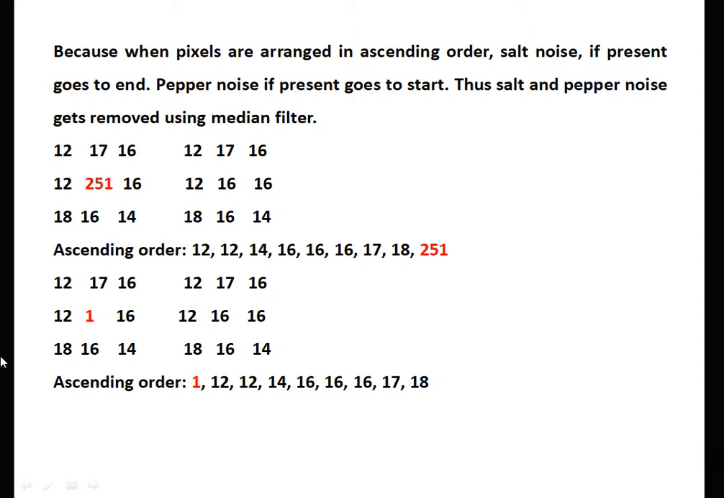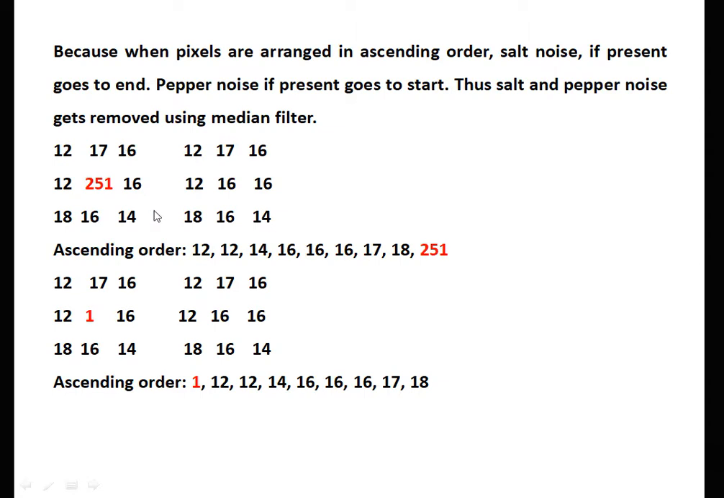Let us see an example. This is a 3 by 3 subregion. This is the pixel under consideration, which is corrupted by white noise, that is nothing but the salt noise, because its value is more than its neighbors. And here is the 3 by 3 region where the pixel under consideration is affected with pepper noise. This may be a normal pixel and this may be removed, but if noise is there, it can be removed by the median filter.